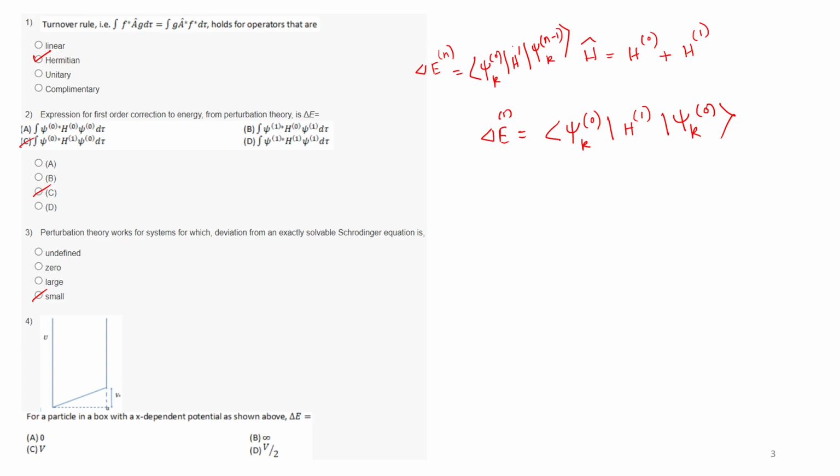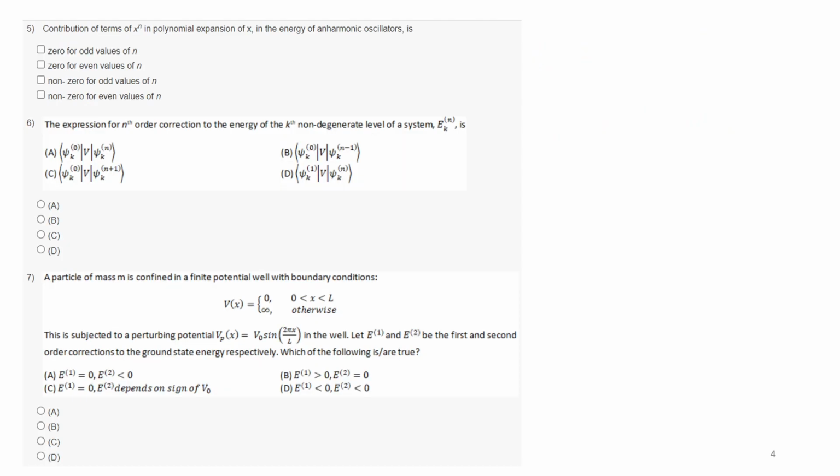Then for the fourth one, I guess that is solved in the lecture itself. I think you got it right. If you have any doubt, you tell me. You can write in the chat. I can hear the sound if you have any doubt, yes or no. So I think this is the right answer, right? I think it is done in the lecture video. If not, then we can go to question number 5.